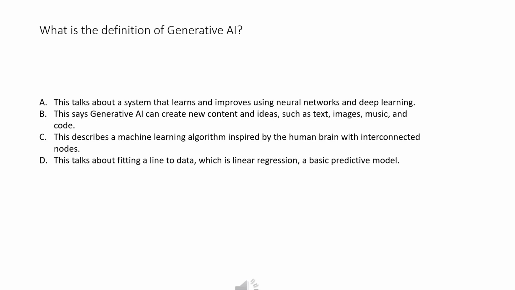Option C, this describes a machine learning algorithm inspired by the human brain with interconnected nodes. That is simply the definition of a neural network, not generative AI. Option D, this talks about fitting a line to data, which is linear regression, a basic predictive model. This has nothing to do with generative AI.